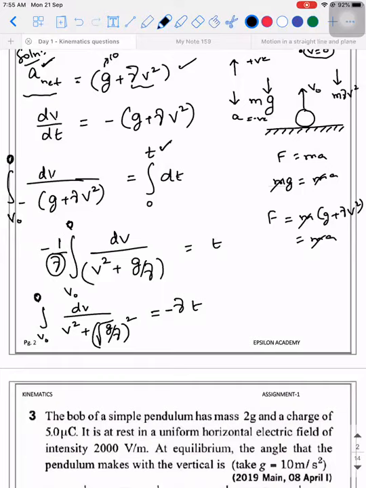Now tell me, I've given it in the format which you already know. I'm just observing if you people can think. Integral of dx divided by x square plus k square is one by a tan inverse. Yes, that's good. So the answer will be 1 by a, where a is root of g by gamma, into tan inverse of v by a.